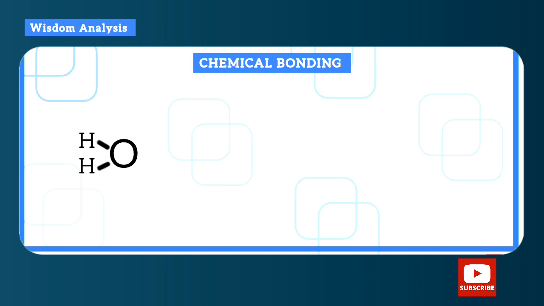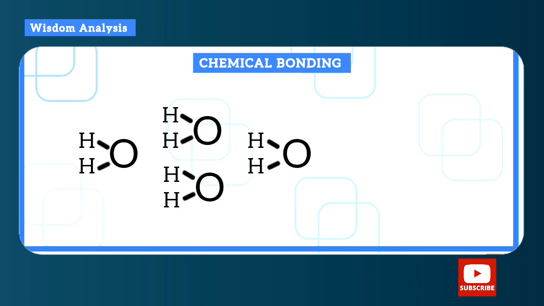Let's use water for example, hydrogen and oxygen. In the molecules of this compound, the hydrogen bond occurs as an attraction between the hydrogen of one water molecule to the oxygen of another water molecule. So you can see the attraction between the hydrogen of one water molecule towards the oxygen of another water molecule. This is what we call hydrogen bonding.